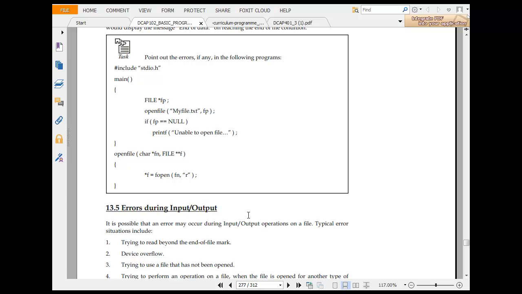So point out the error. Main file, fp, open file. If fp is equal to NULL, unable to open the file. Open file, FILE *f, f is equal to fopen.